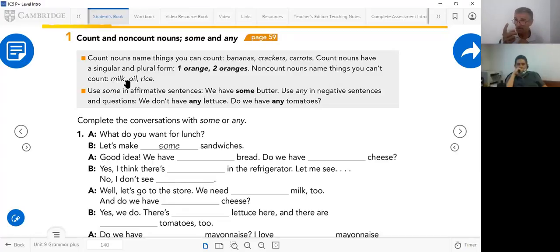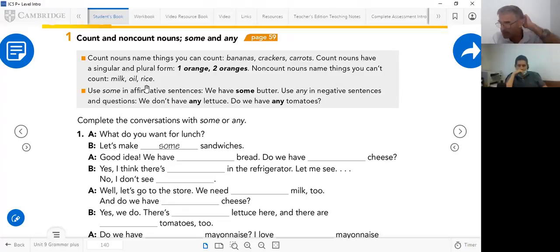You can count glasses of milk. You can count dishes of rice or bowls of rice or spoons of rice, because you are counting the spoons, the unit. Or you can say one kilogram of rice or one pound of rice, but you cannot count rice in plural itself. So rice, oil, milk, or water, you cannot count them.